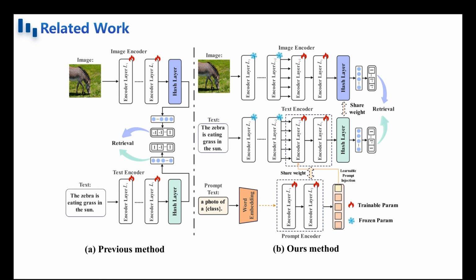When dealing with long texts, this causes semantic truncation, and as a result, crucial information needed for accurate retrieval is lost. Second, in standard benchmark datasets, the textual annotations usually consist of discrete label words or concatenated category names. This leads to context deficiency and semantic redundancy, further weakening the discriminative power of the generated hash codes.